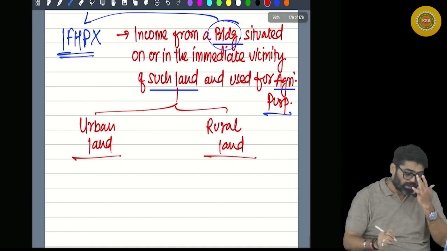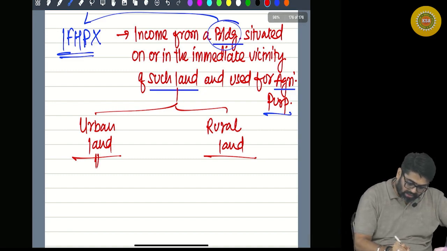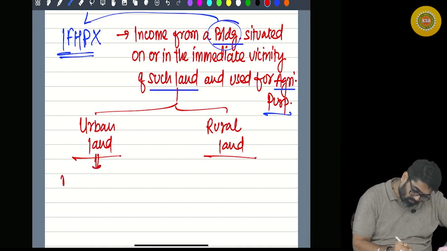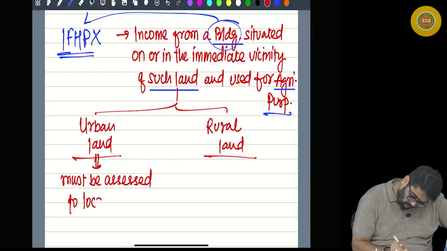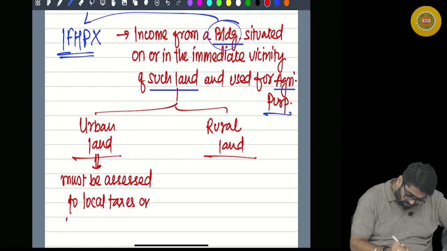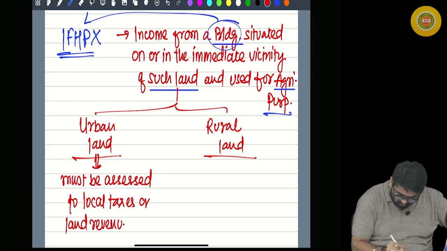So if the building is situated on urban land, then the land must be assessed to local taxes or land revenue.